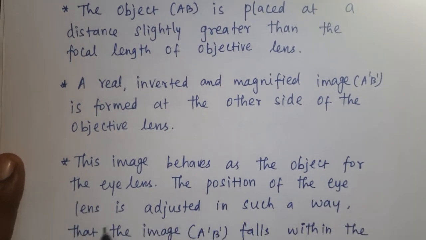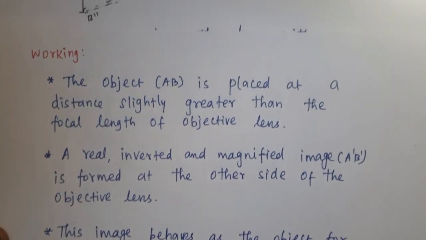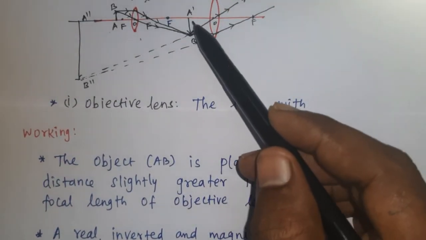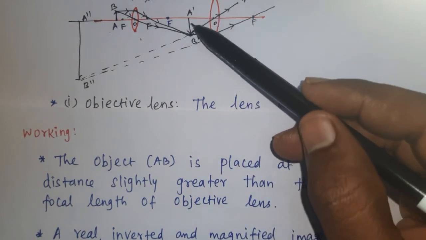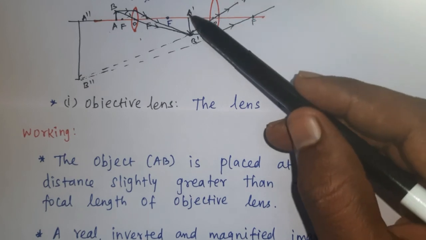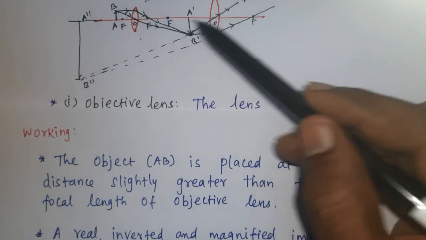The position of the eye lens is adjusted in such a way that the image A dash B dash falls within the principal focus of the eye lens.